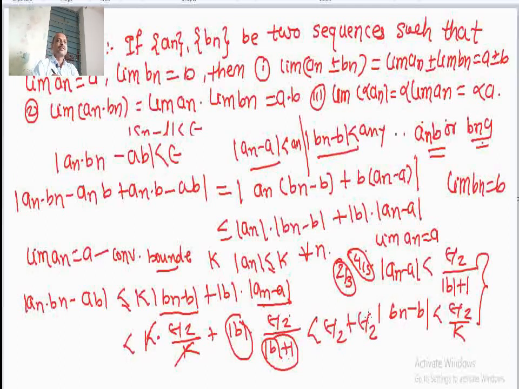Here therefore, I replaced here the bigger term epsilon by 2, and here I will get epsilon, that is mod of a n into b n minus a b is less than epsilon, and hence the limit of a n into b n equal to a b equal to a means limit of a n into limit of b n. Second part is proved. Now, third part.